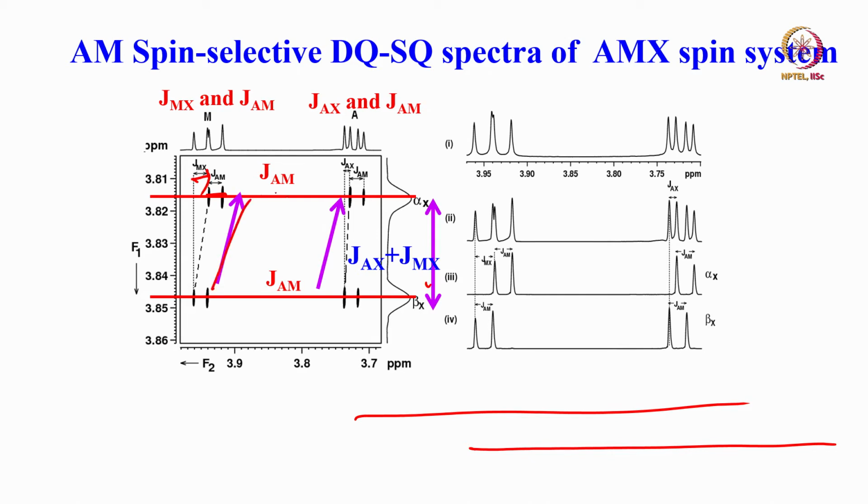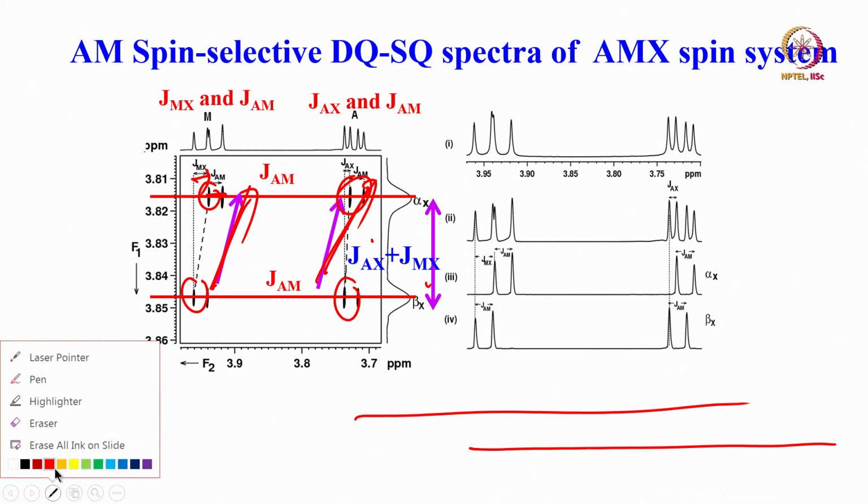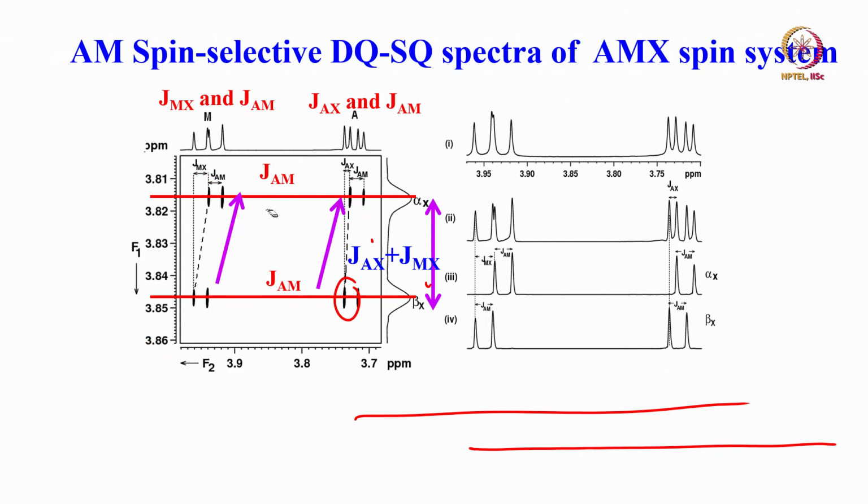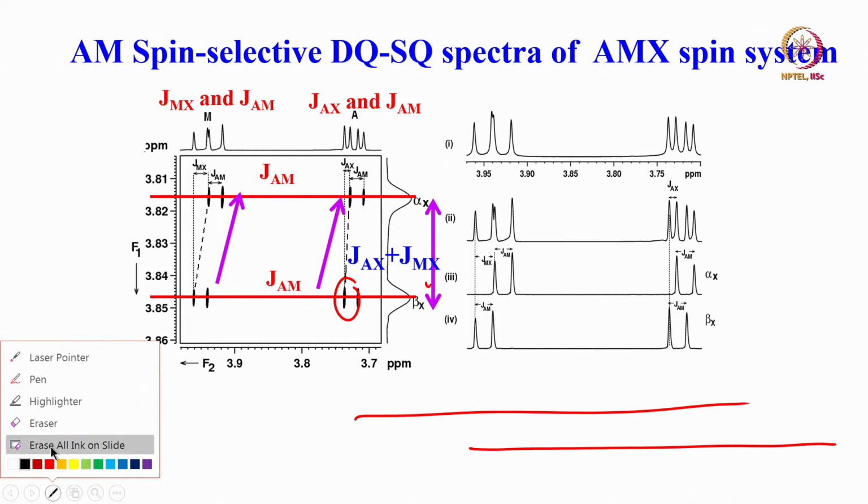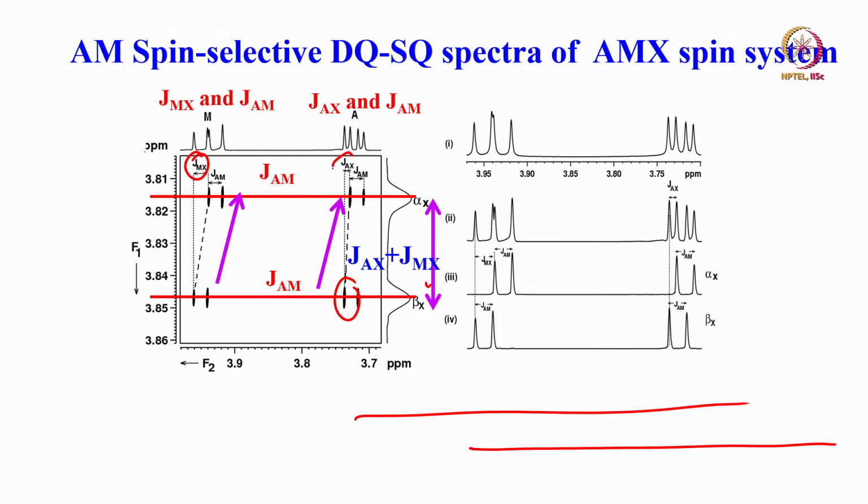See, both are tilting towards the right. So, this and this, if you consider, are tilted towards the right. Similarly, if you consider this and this, they are tilted towards the right. Both are tilted in the same direction. That means the relative signs of this coupling and this coupling. Here you must understand one important thing. In this case, what you are going to get is the MX coupling here, and here you are going to get the MX coupling and the AX coupling. And now both are tilted in the same direction. What does it tell me? The passive couplings MX and AX have the same sign.